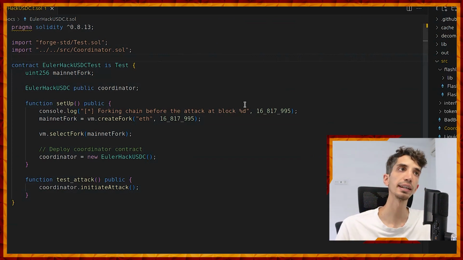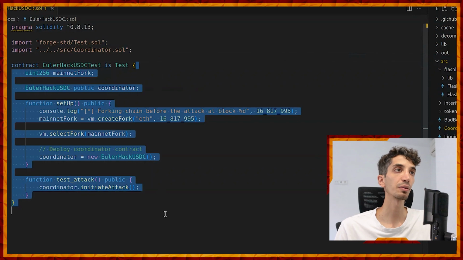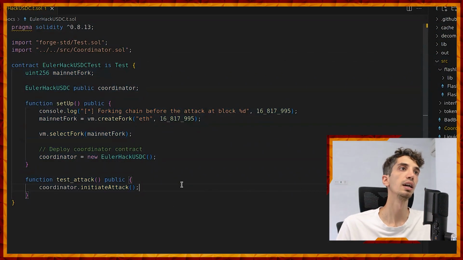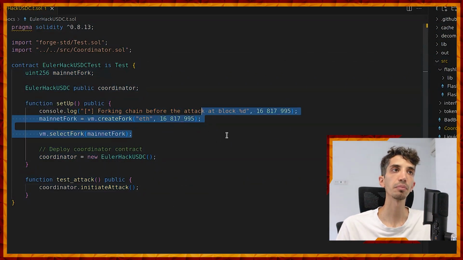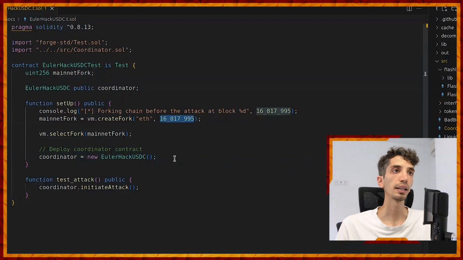This is a Foundry test, and as in every Foundry test, we start with this very simple template. There is a fork of mainnet being created at the block before the attack happens. Then this example deploys a coordinator contract and calls this initiate attack function on the coordinator contract.